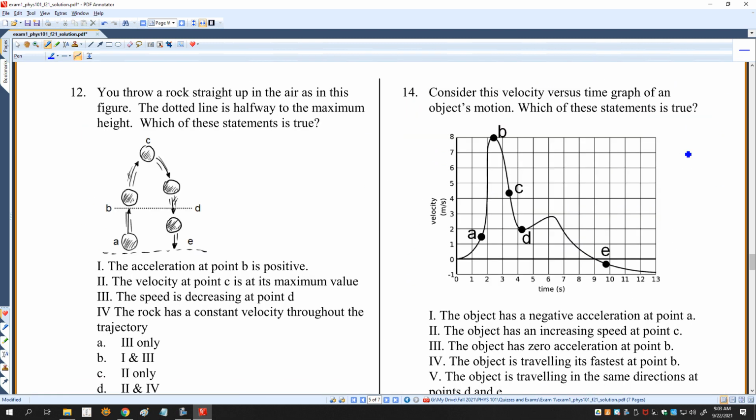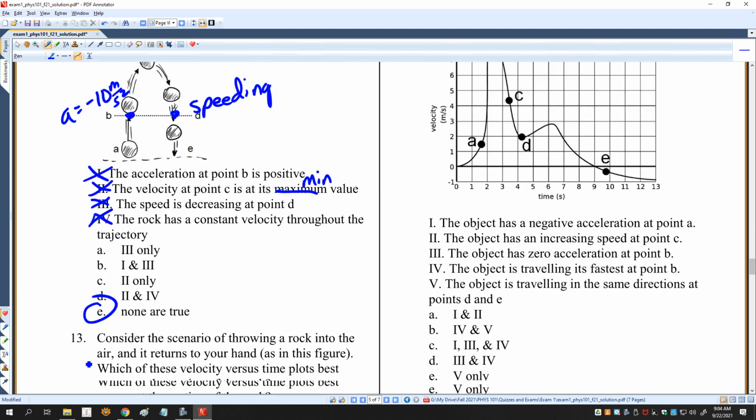You throw a rock straight up in the air, as in this figure, the dotted line is halfway. Which of these statements is true? The acceleration at point B right here is positive. That's not true. The acceleration is equal to minus 10. The velocity at point C is at its maximum value. That's not true. It's actually at its minimum value. It's at 0. The speed is decreasing at point D. It's actually speeding up at this point, speeding up in the negative direction, but speeding up nonetheless. And it has a constant velocity. And of course, that's not true. It's changing throughout. So E is right.